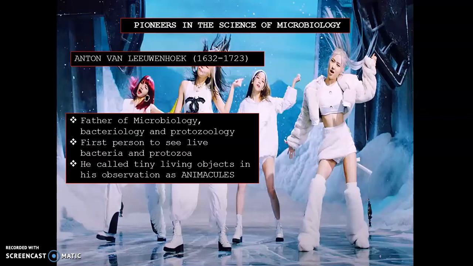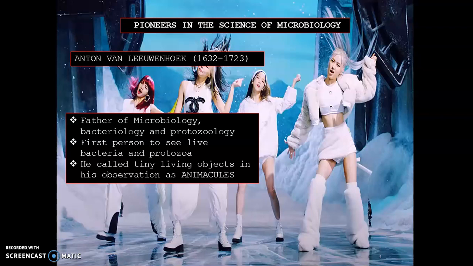Aside from that, Anton van Leeuwenhoek was the first person to see bacteria and protozoa. So what particular microorganisms did Anton van Leeuwenhoek discover? Of course, bacteria and protozoa. Later on, we will be knowing that one. He called the tiny living objects in his observation animalcules.